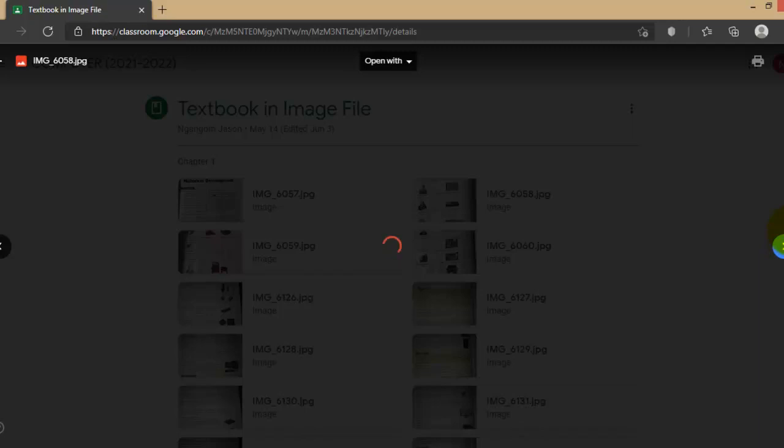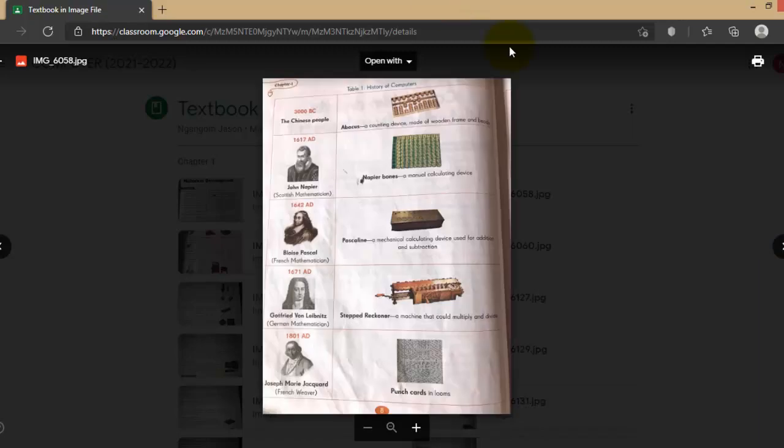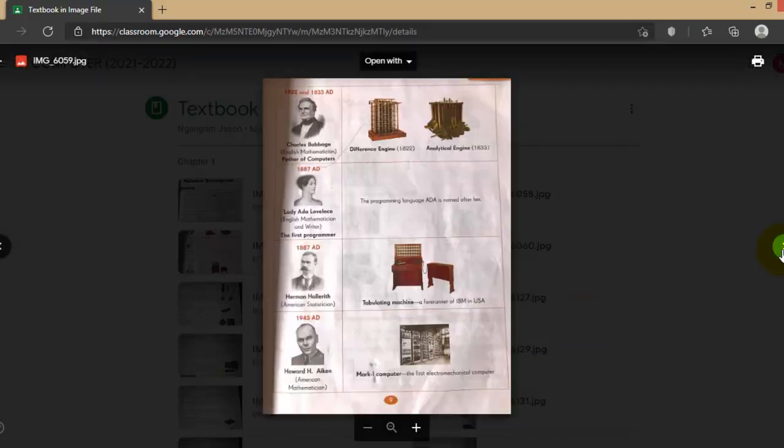After that, with the development of each and every year, after the abacus came Napier's bones, Pascaline, Stepped Reckoner, and punch card. The first programmer is Lady Ada Lovelace, and Charles Babbage is known as the father of the computer.